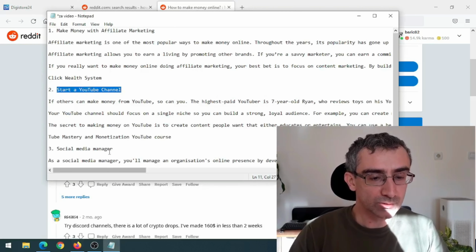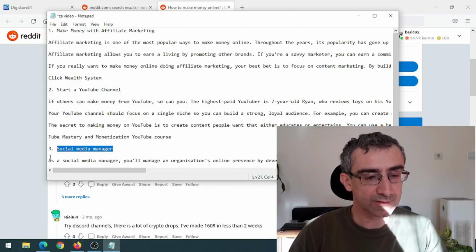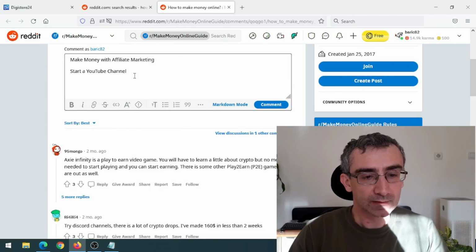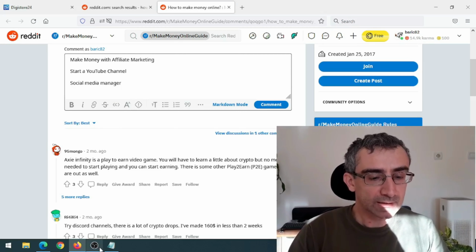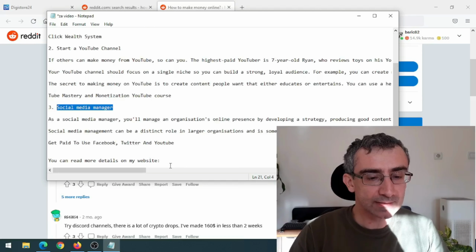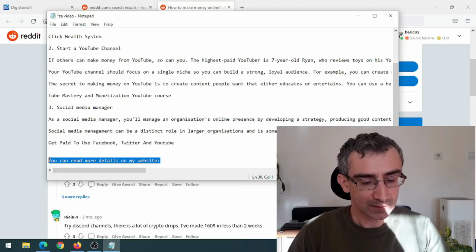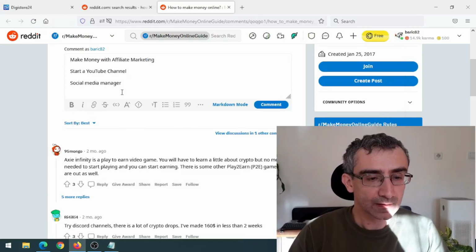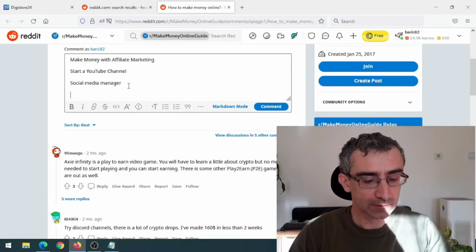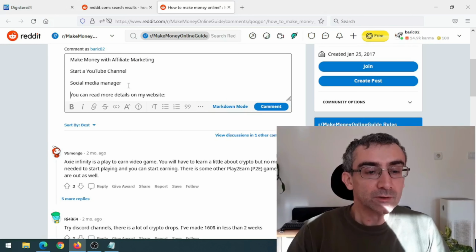And I will also copy this, Control C, go back on Reddit. Let me just go in another row. And I can also say something like this, Control C, and let me just move to another row. You can read more details on my website.